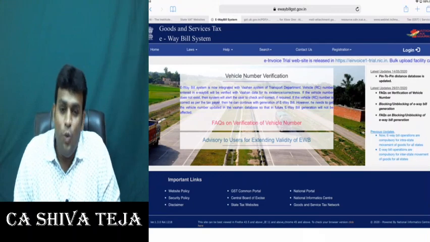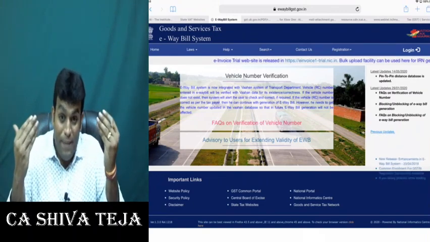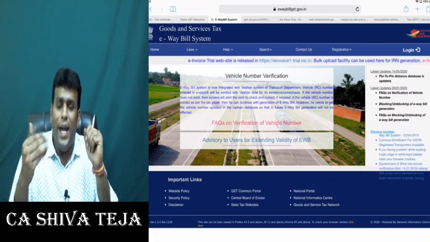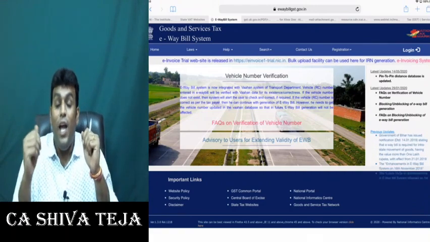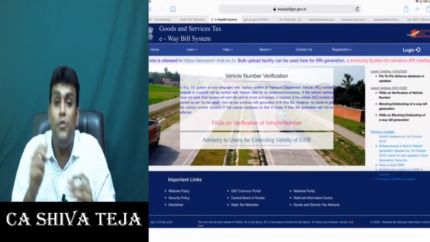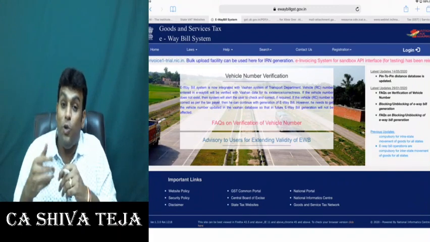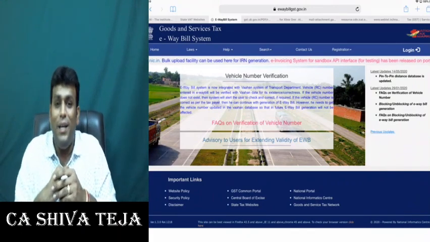Here we use our login and generate e-waybill. We have a separate chapter called e-waybill. When I go there, I'll explain practically what an e-waybill is, how it looks, and what columns we need to fill. Everything I'll explain in detail in that chapter.